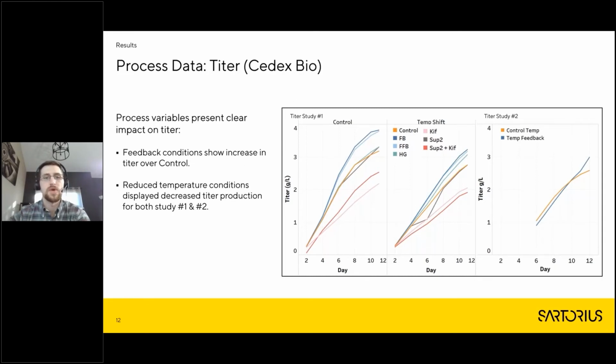Again, for study 2, the center plot here was the temperature shift down. So we saw a general decrease in titer for that temperature shifted conditions, but overall the pattern kind of remains the same in the order of titer production. For study 2, we saw an increase in titer production for our temperature feedback condition. So this was actually a slightly different process than study 1. So we wanted to try a different process as well and see the effect. But overall, a slight outperformance in titer for the temperature shift conditions and right around the middle titer production for our control conditions.